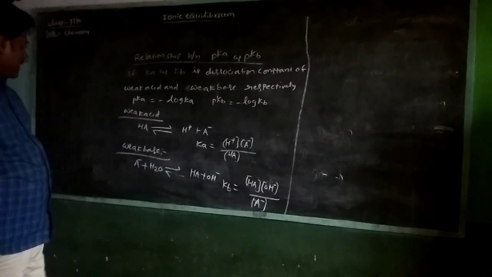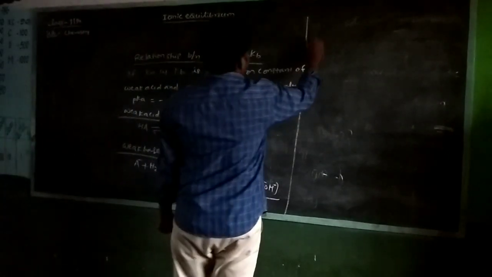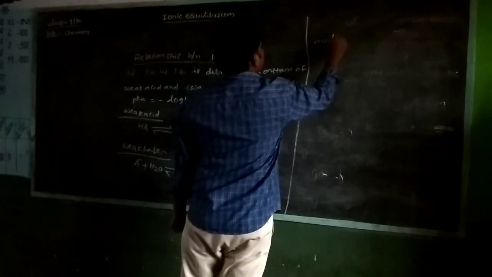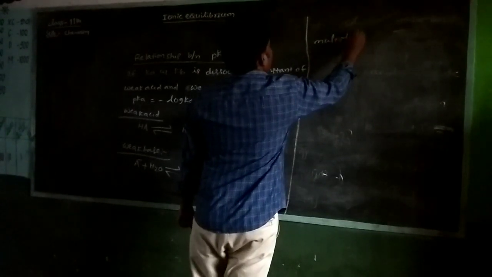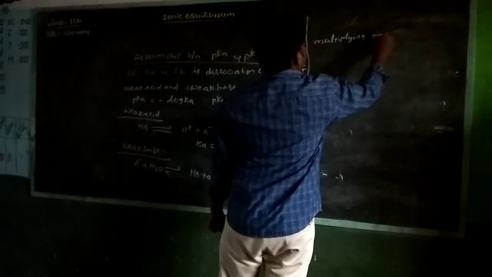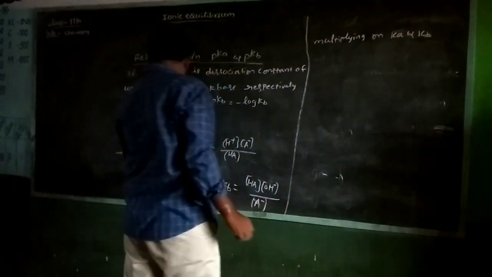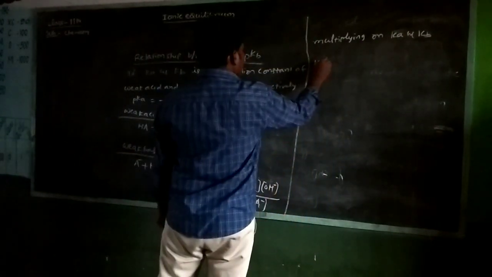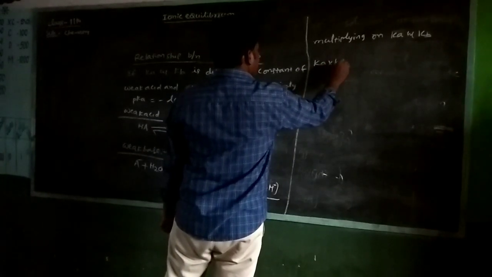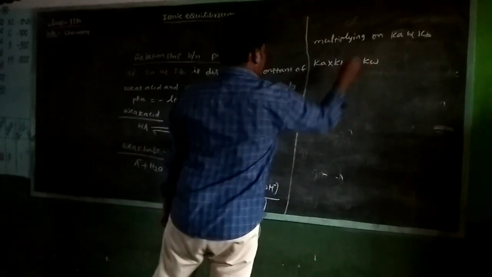Multiplying Ka and Kb, write Ka into Kb is equal to Kw.